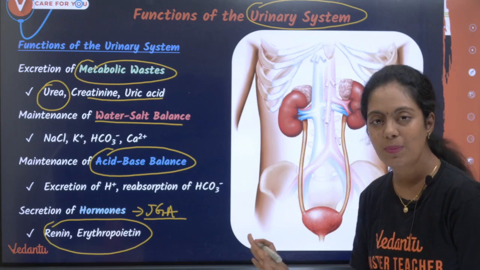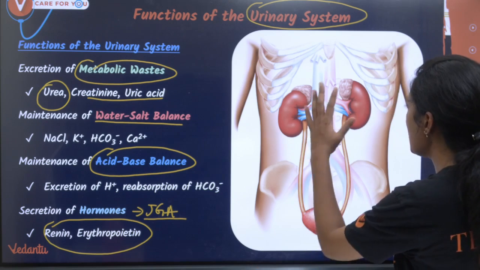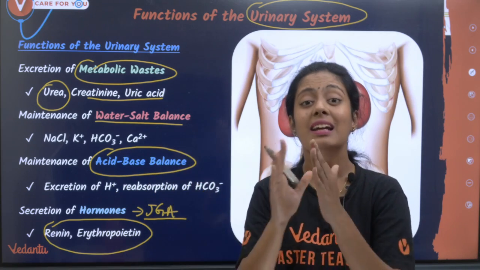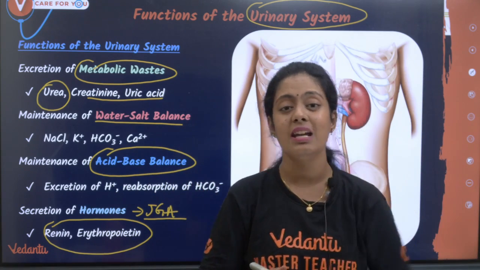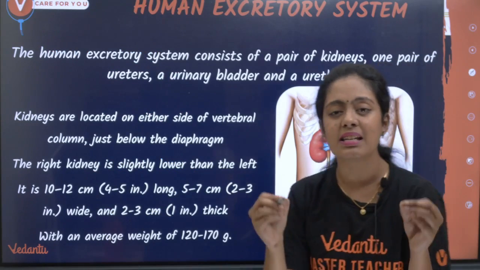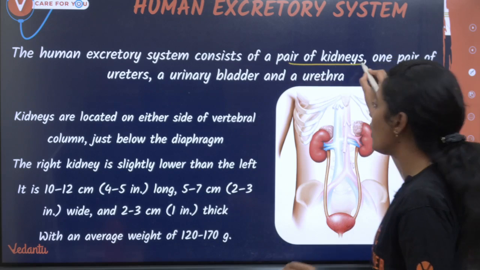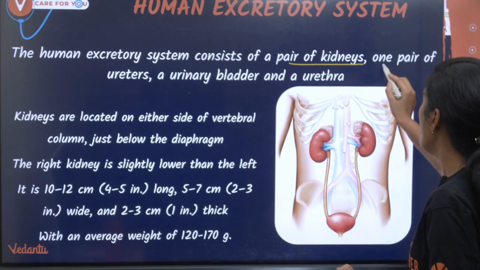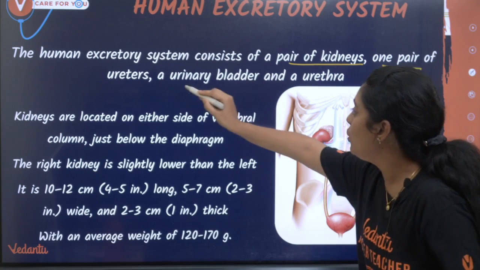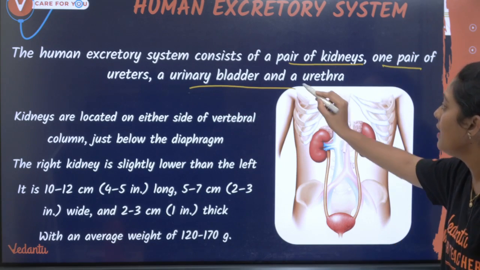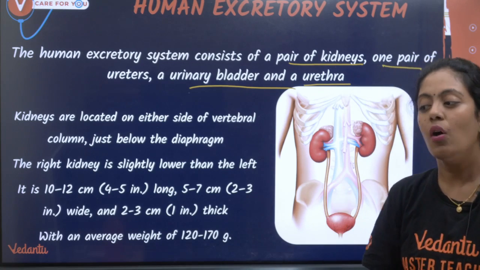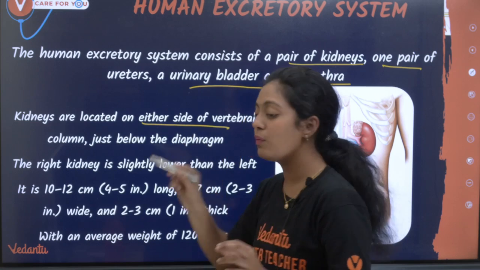Okay, shall we continue, kids? Very interesting thing. So where are the kidneys? This is the ventral side, and this is the dorsal side. Kidneys are located on the dorsal side, kids. Remember that it's always on the dorsal side. The human excretory system consists of a pair of kidneys. We have been studying this since a very young age. One pair of ureters. You can see this tube-like structure, that is called the ureter. A urinary bladder, and you have the opening of the urinary bladder, that is what we call the urethra.